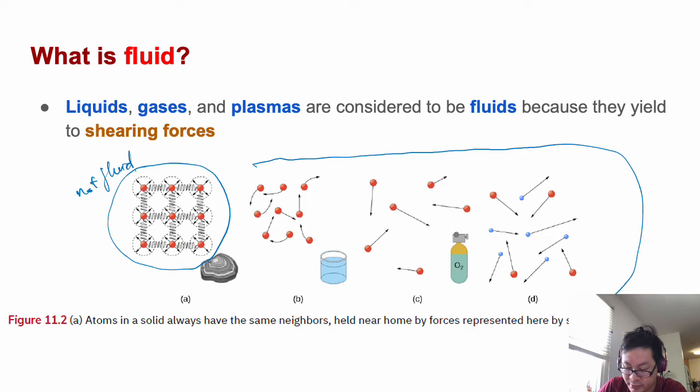gas is a fluid in this case. And plasma here, this D is plasma, it is ionized.